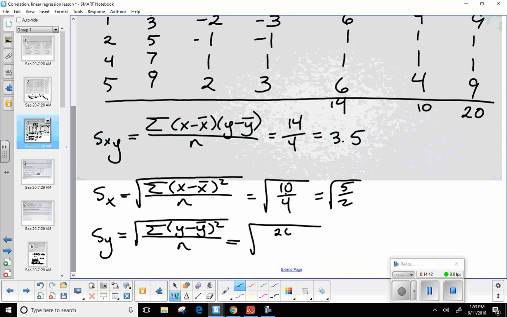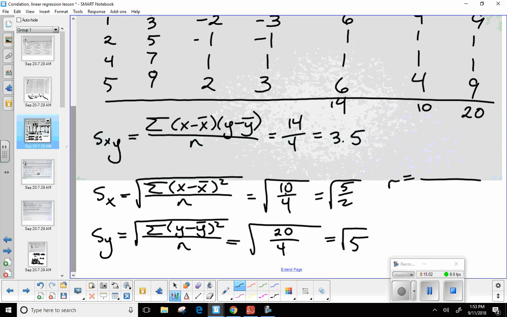So 20, once again, divided by the 4 terms. So this is the square root of 5. Now remember, how did I say these 3 work together to give me the correlation? Correlation variable. Adding up that. That's true. Okay. So R is my correlation variable.